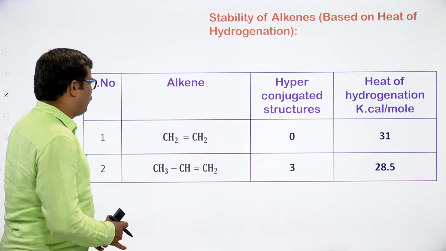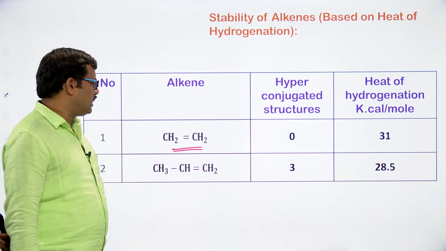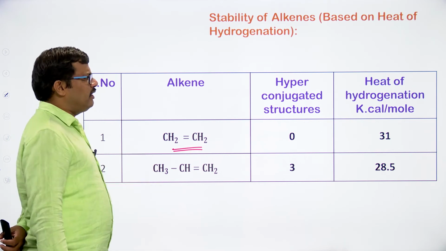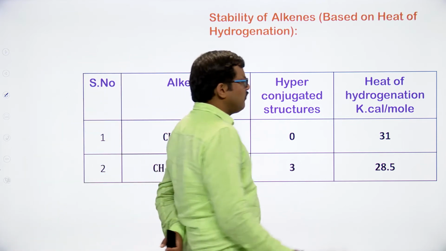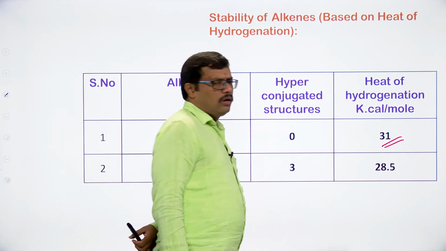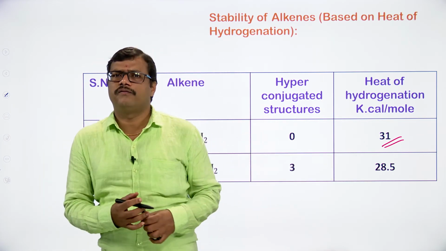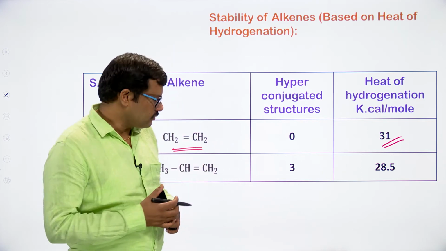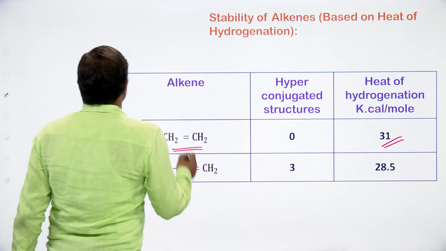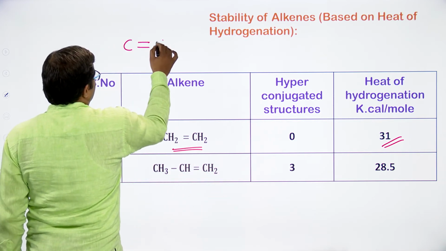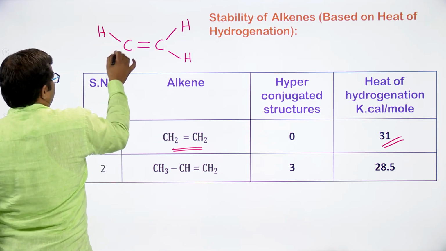Let us take the first example, ethene, the first member of the alkene series. In the case of ethene, can we have any hyperconjugative structures? No. Therefore, the heat of hydrogenation per mole comes out to be 31 kilocalories, liberated while the hydrogenation process is going on. The molecule is C double bond C, with hydrogen, hydrogen, hydrogen and hydrogen.